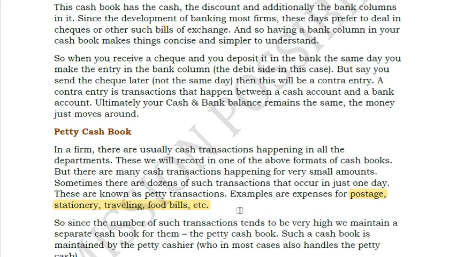However, the petty cash book forms part of your larger cash book because this is also cash, that is also cash. The only distinction is, some organizations have a petty cash book where they say that anything lesser than 5,000 will go to petty cash and anything more than 5,000 will go to the larger cash book. So it depends upon how you want to maintain your cash book. There is no necessity actually to maintain a petty cash book. But in olden days, people used to do it because if you record each and everything in the cash book, it becomes too clumsy. So generally they used to maintain a separate cash book. One is for all your smaller petty items and another is for all your larger items like sales, salaries, rent, etc.